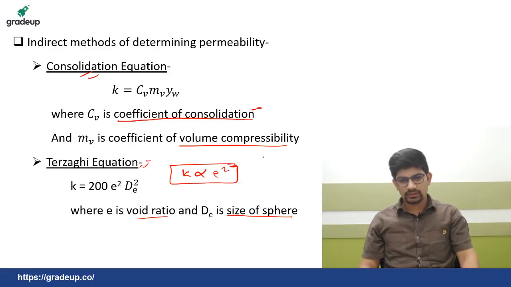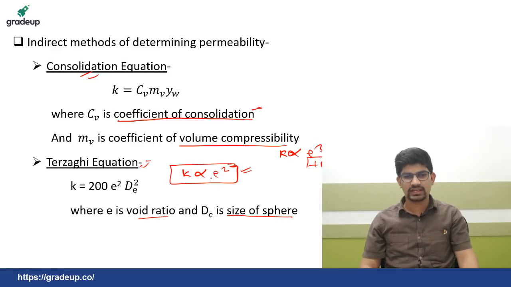So see, from Kozeny-Carman, K is directly proportional to e cubed upon 1 plus e. At times, in RRB JE and SSC JE you will be getting a virtual calculator, so that would be a problem there. But in some exams, a calculator of any form is not present. In that case, if the variation of permeability is asked with respect to the void ratio, then you should quickly use this Terzaghi equation, K is directly proportional to e squared. While if a calculator is at your disposal, then you should use the Kozeny-Carman equation, K is directly proportional to e cubed upon 1 plus e. Okay.